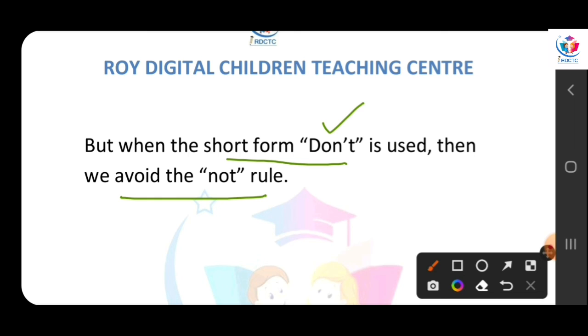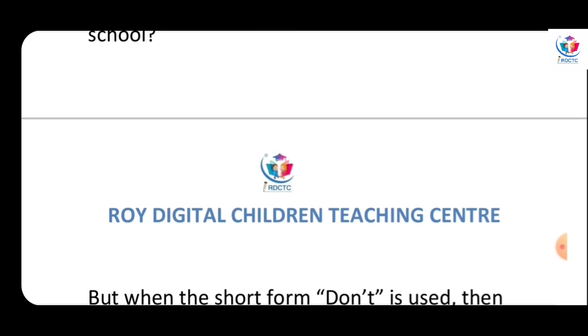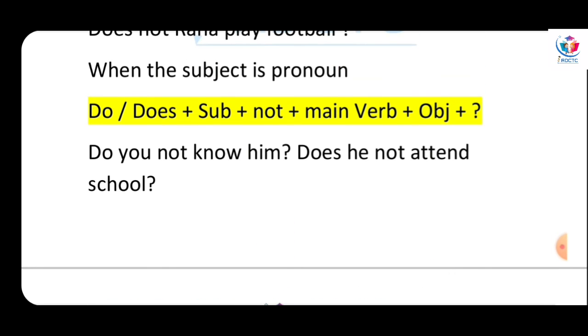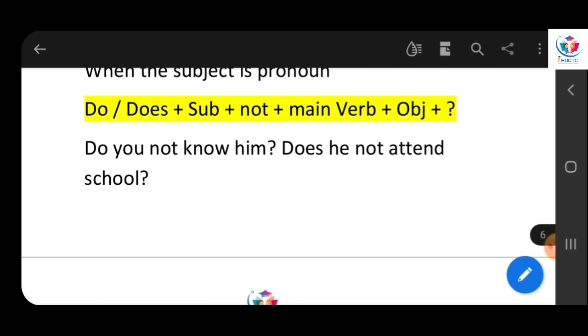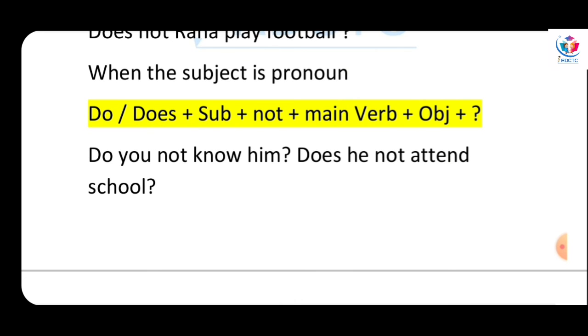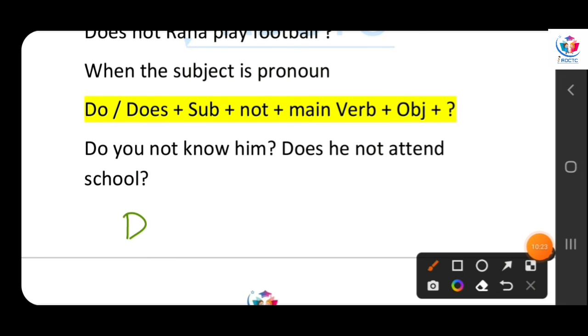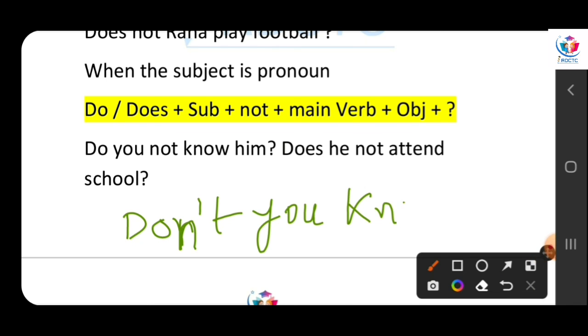When we know that, do you not know him? In these cases, we can say, don't you know him? Here, when I am saying don't you know him, we write not before the subject.